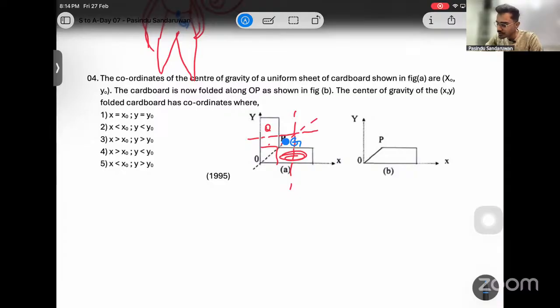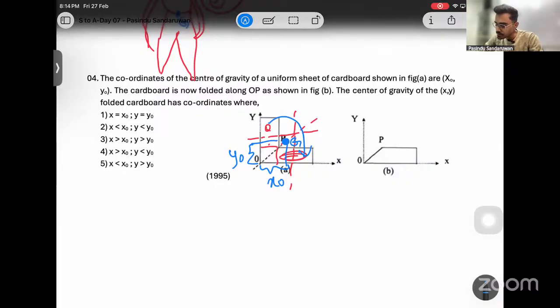Right, now it is folded. See what's happening when folded. Simple. Now before that, let's get an idea about x0 and y0. Now y0 has been this and x0 has been this. These two are x0 and y0 according to this given figure. Right, now this mass is taken to this axis.